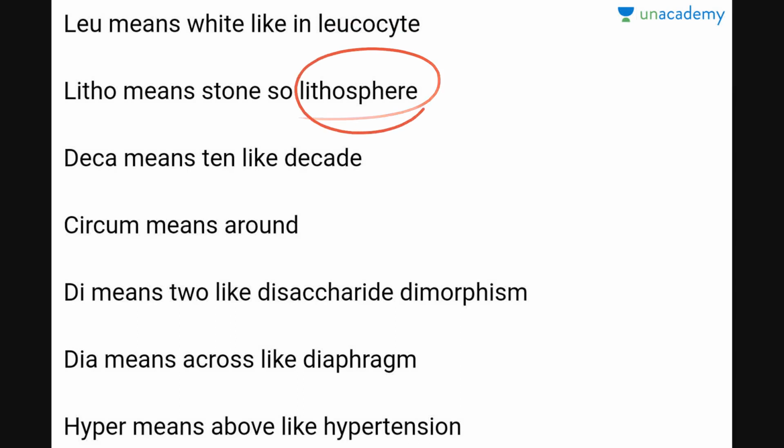As you know, there are several spheres around the earth, like tropo, iono, litho, meso. So lithosphere means the land portion of the earth.